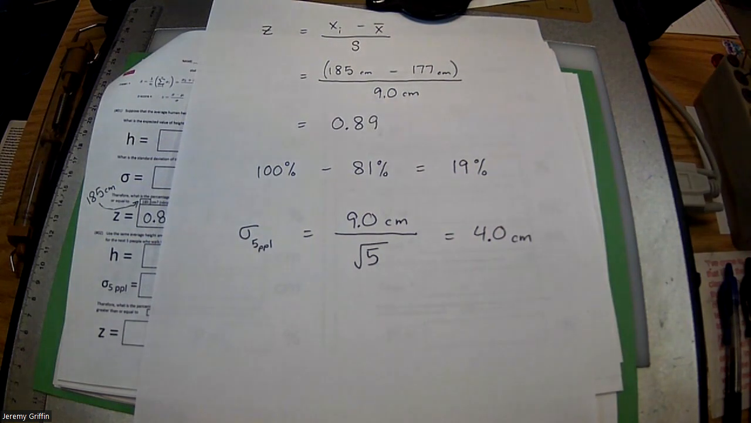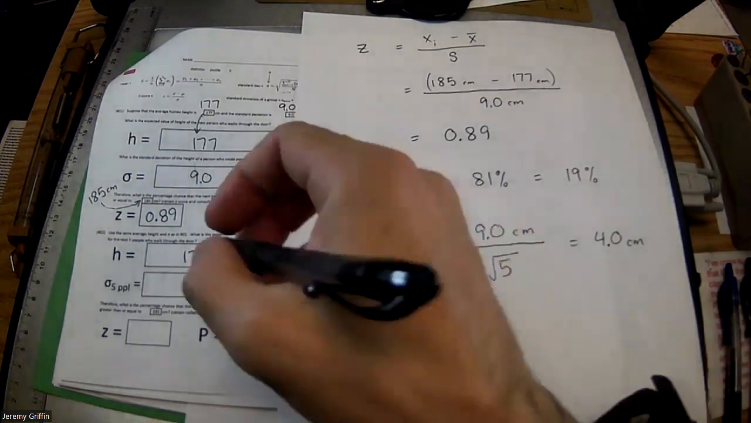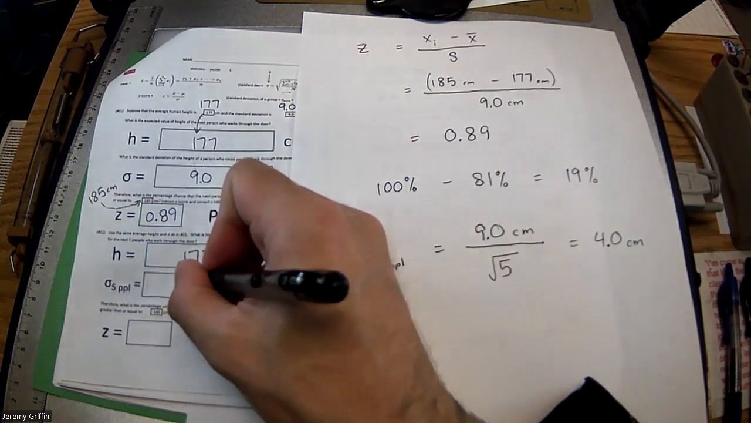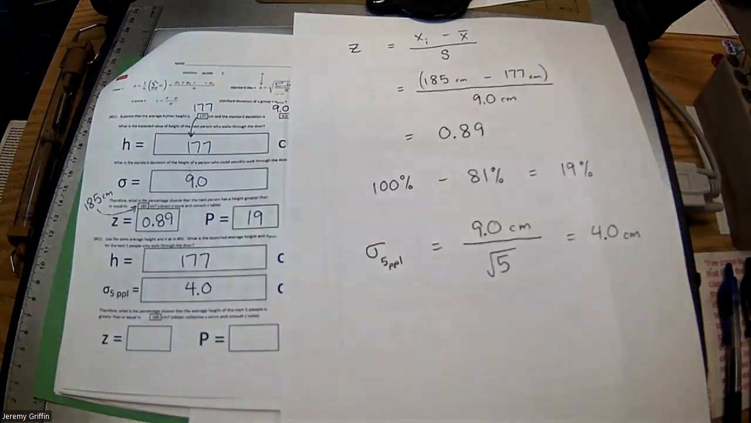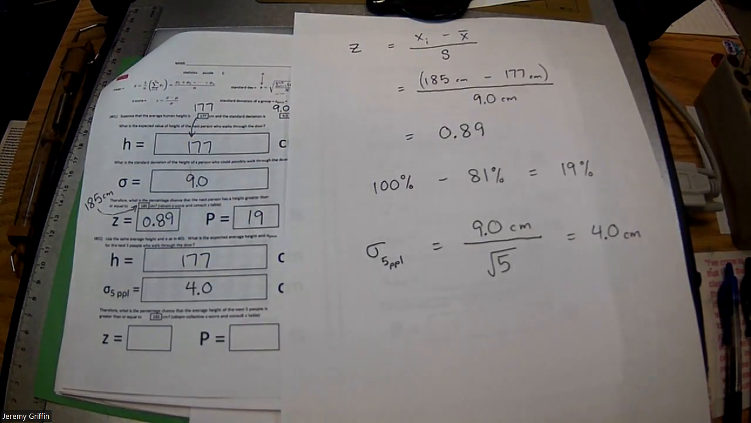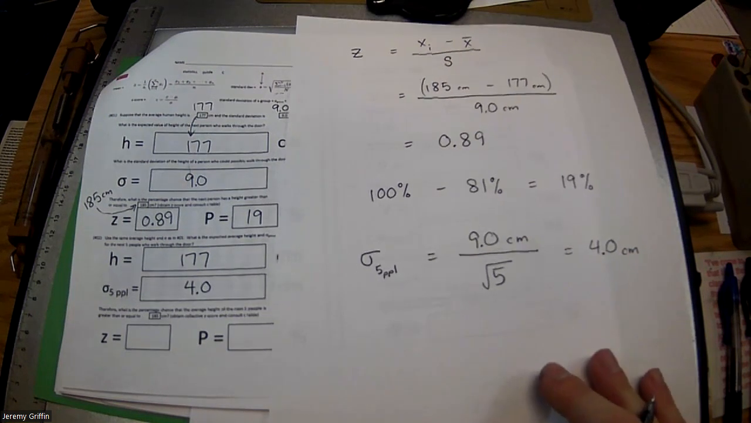Did you guys also take your standard deviation and divide by the square root of 5? And now you have a new standard deviation. Everybody got that? Now, what's that about? I'm about to give you guys a story.